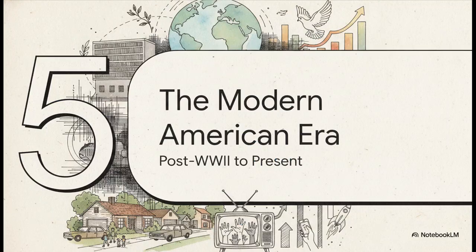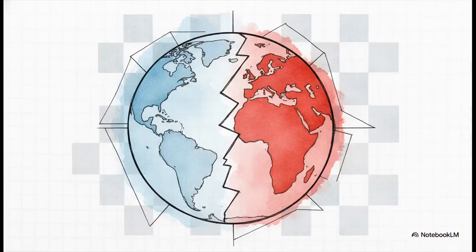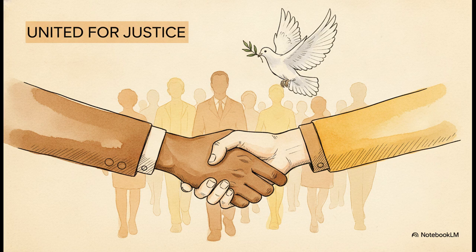Section 5. The Modern American Era. Following World War II, the world effectively split. The United States and the Soviet Union entered the Cold War. Now, this wasn't your traditional battlefield conflict. It was a really tense, high-stakes competition of global influence, proxy wars, and ideology that cast a huge shadow over global politics for decades. But simultaneously, a massive transformation was happening at home.